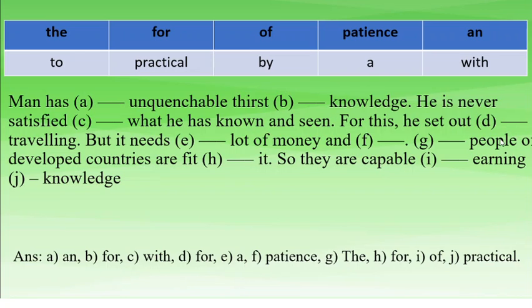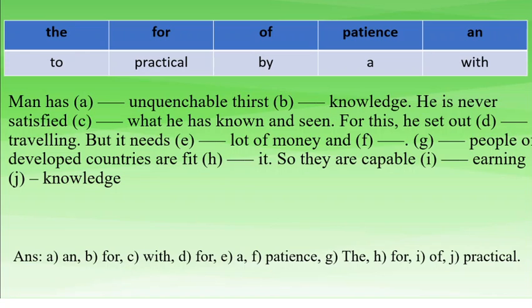The people of developed countries are fit for it because they have money and patience both. So they are capable of earning practical knowledge. So let's have a revision. Man has an unquenchable thirst for knowledge.